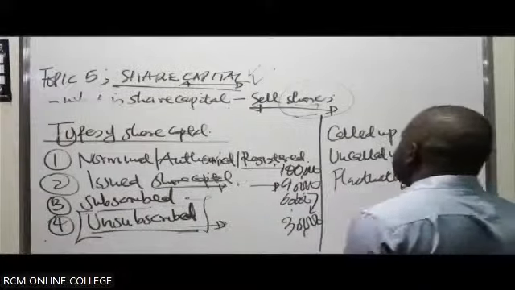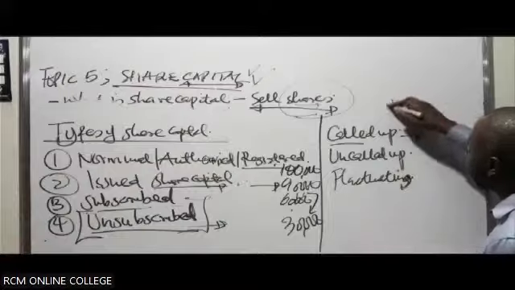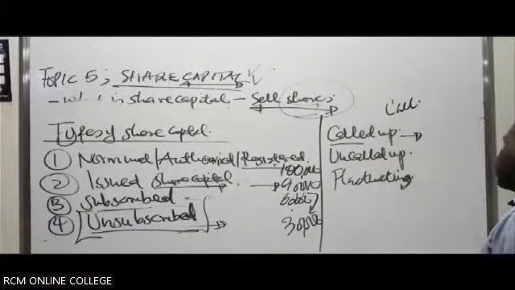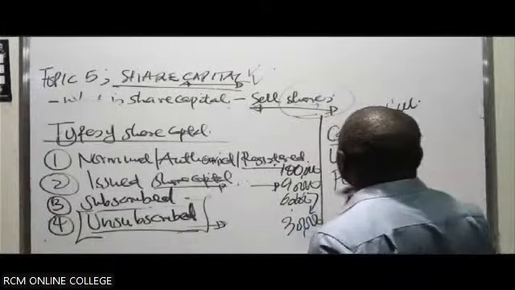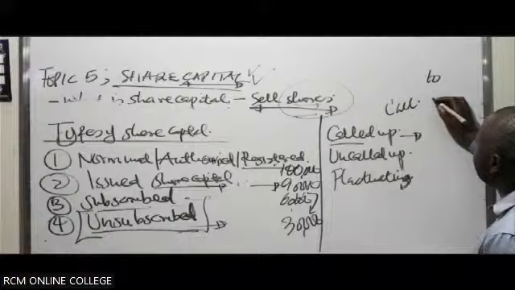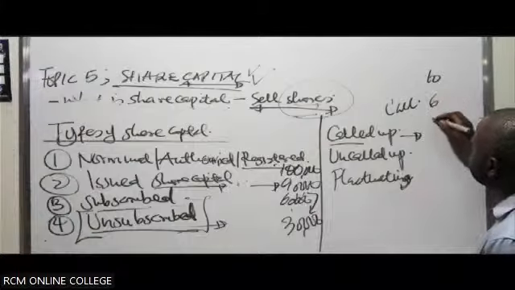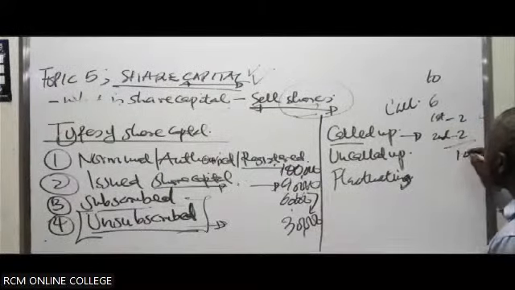Called up share capital is basically similar to what we talked about, making a call. There can be that part of the capital which hasn't actually been paid up for. Maybe there is some amount outstanding on this share capital. Because you say, for example, the face value of the share could be 10. Then you say on allotment, people have to pay 6. On first call, people have to pay 2. Second call, people have to pay 2 of the face value. So in total, you get 10.